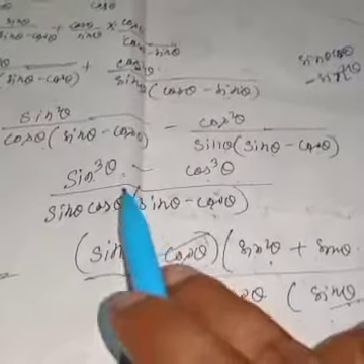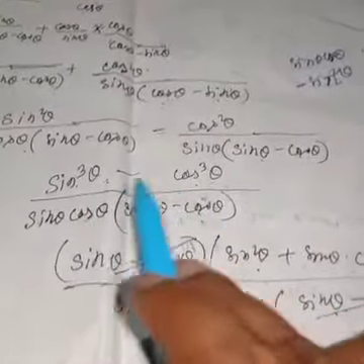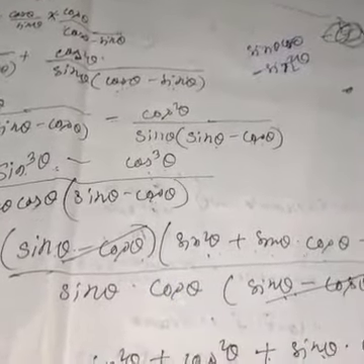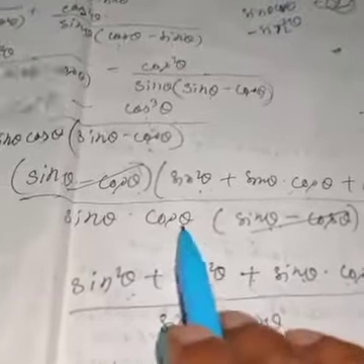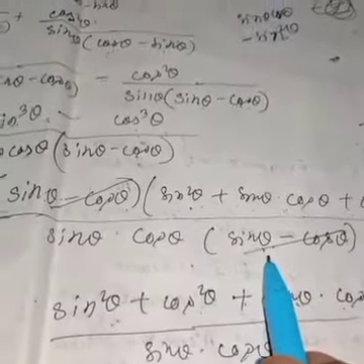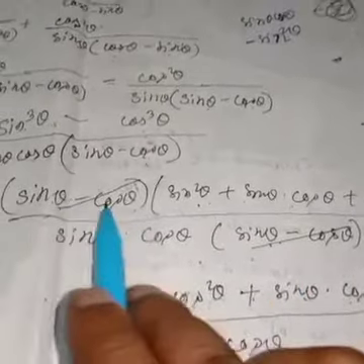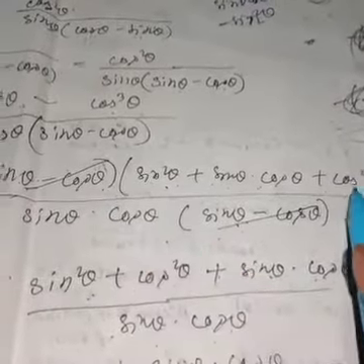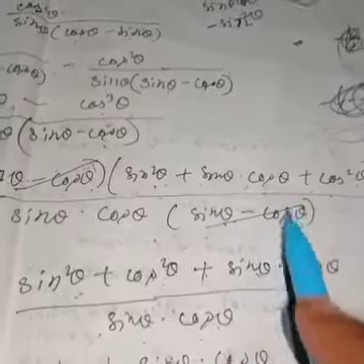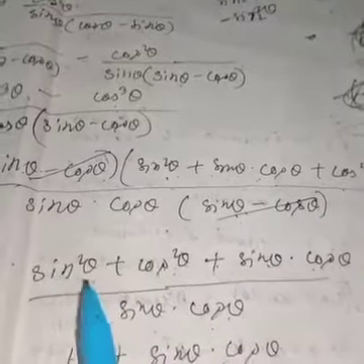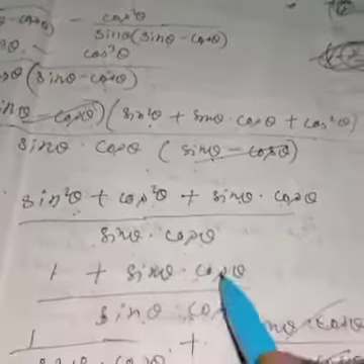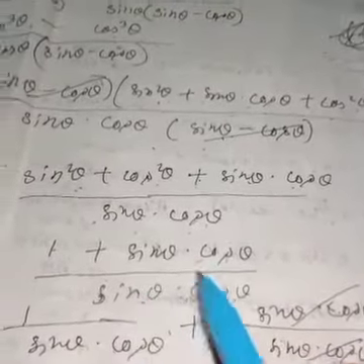See, sin theta is a, cos theta is b. So a minus b: sin theta minus cos theta, a square plus ab plus b square, and sin theta dot cos theta. The denominator is as it is. Then sin theta minus cos theta, sin theta minus cos theta, you can cancel. What is left? Sin square theta, just write cos square theta here. Then sin theta cos theta. Same thing I have just arranged here. Then sin square theta plus cos square theta, identity is what? 1. Then what is left? Sin theta dot cos theta. Then denominator sin theta dot cos theta, because this one already cancelled.